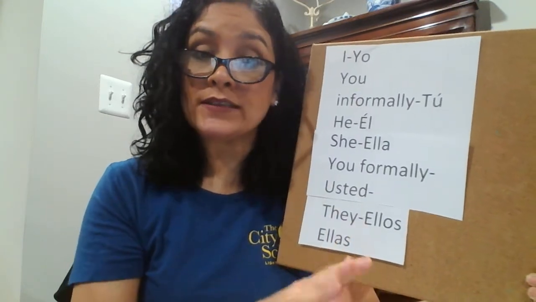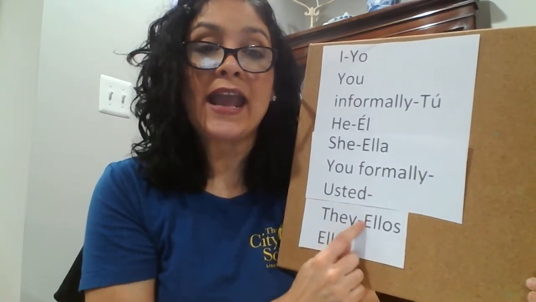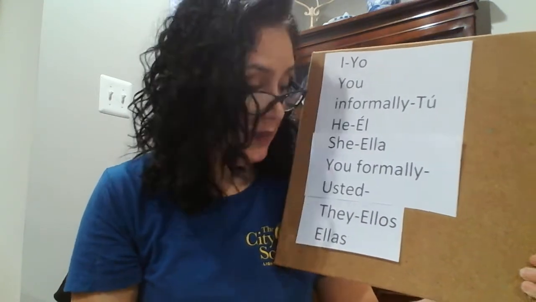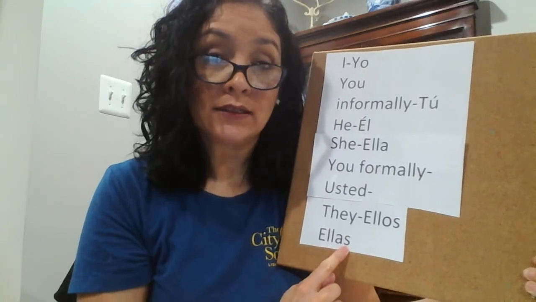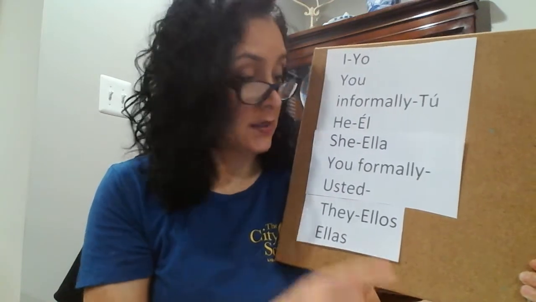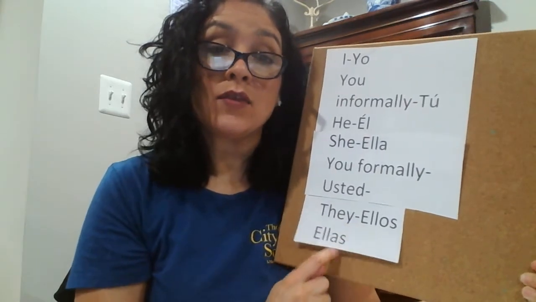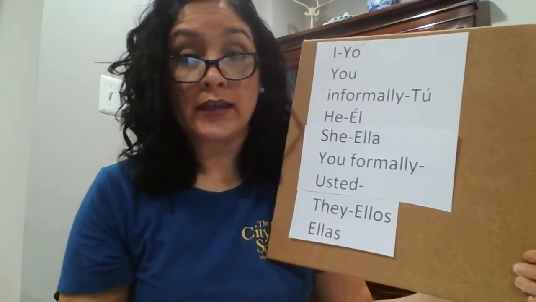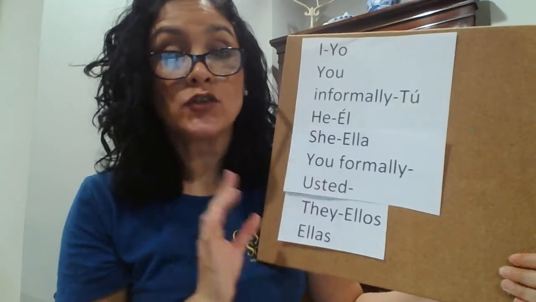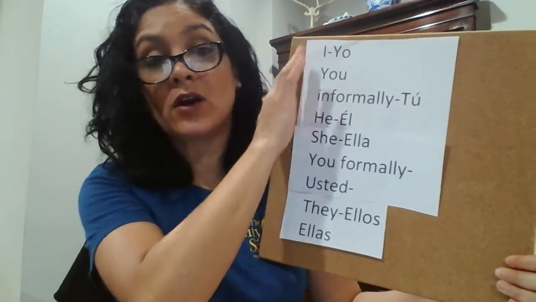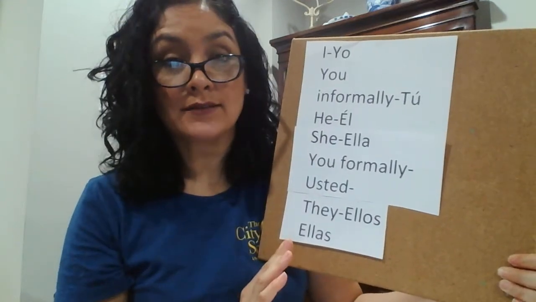If it's boys and girls, we'll say ellos. If it's just girls, we will say ellas. If it's just boys, ellos. So two ways to say they. Fourth grade, these are the subject pronouns you're going to be focusing on in the lesson today. And your assignment will just be on these subject pronouns.